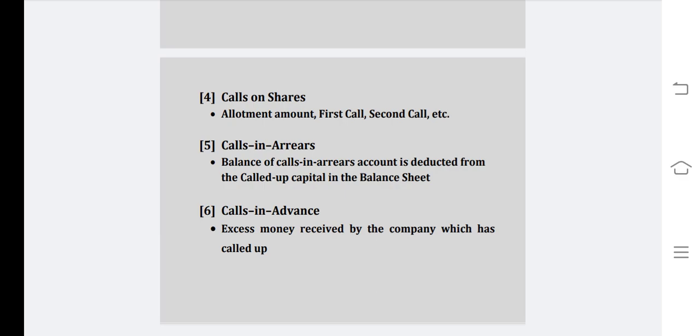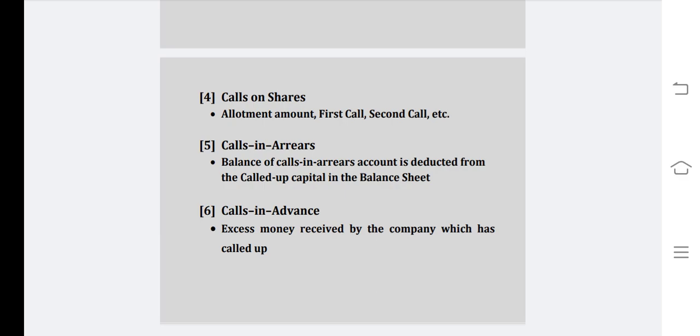Calls in arrears. Some shareholders may not pay the money due from them. The outstanding amounts are transferred to an account called calls in arrears. The balance of the calls in arrears account is deducted from the called up capital in the balance sheet. Calls in advance.